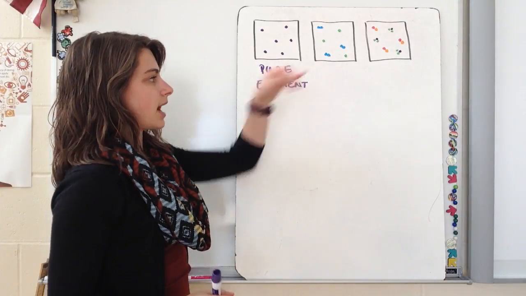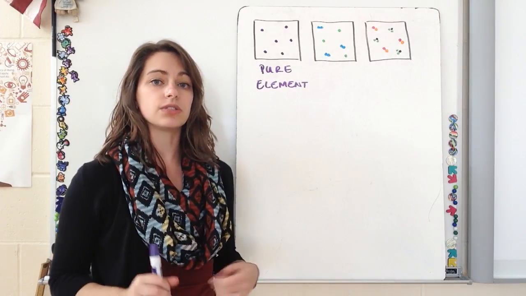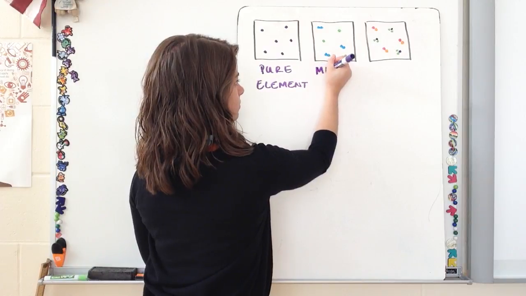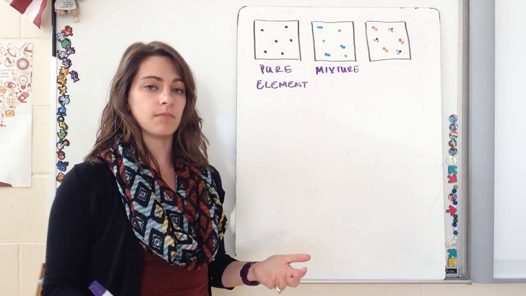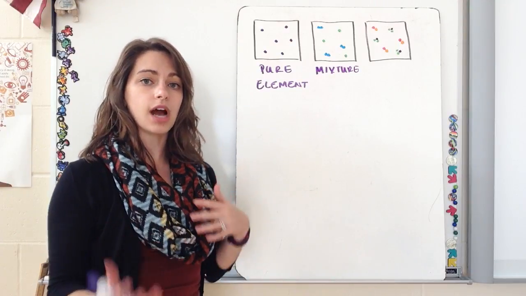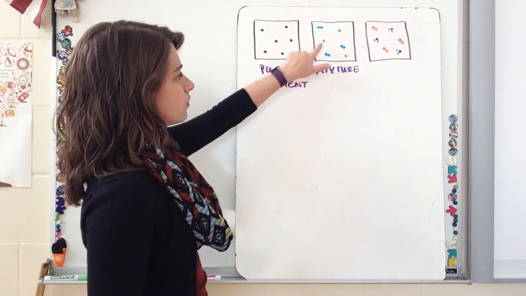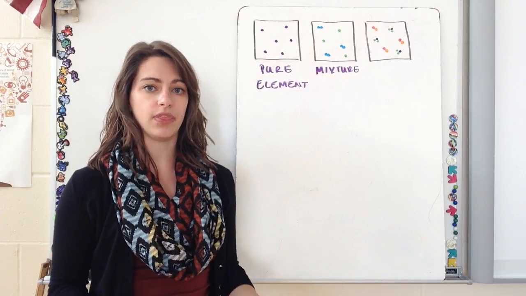If we look at our second box, it has green particles and blue particles. So since it has two different particles, that's going to make it a mixture. Now, we don't know if it's a mixture of two elements, a mixture of two compounds, or a mixture of elements and compounds. So that's what we're going to look at next. So if we look at our green dots, they're just made up of the one thing. So that's an element.